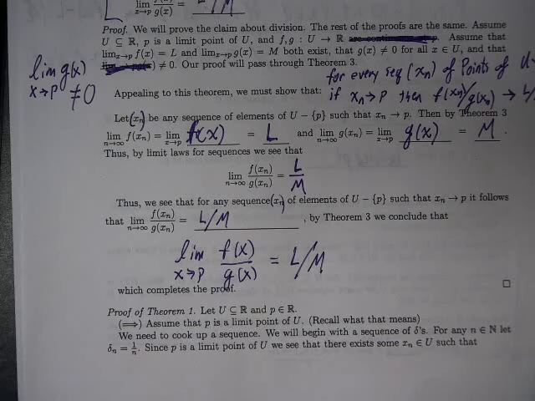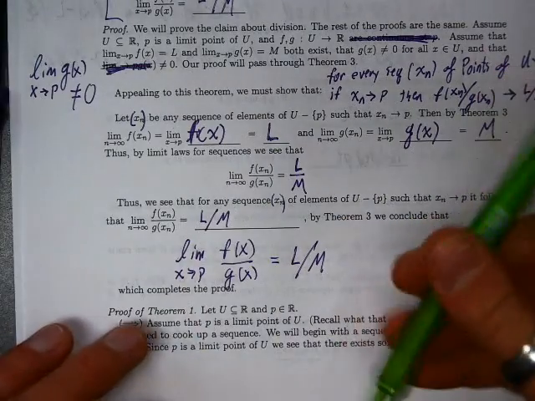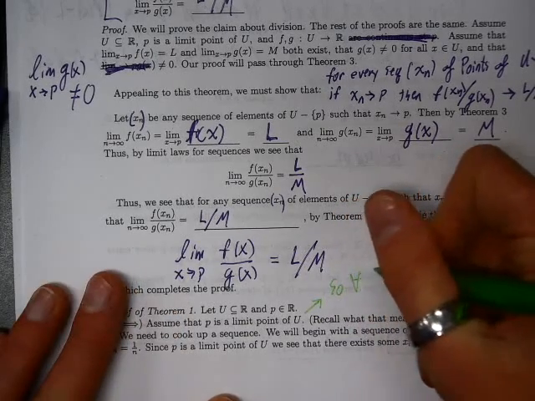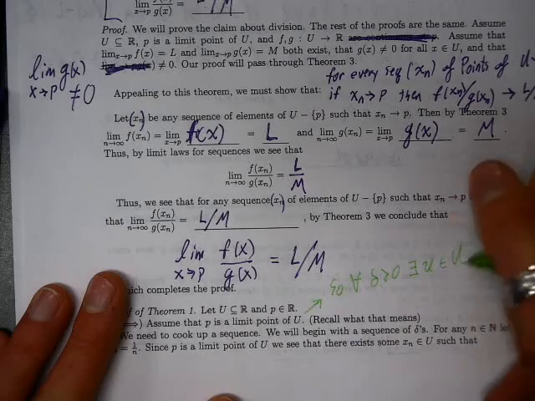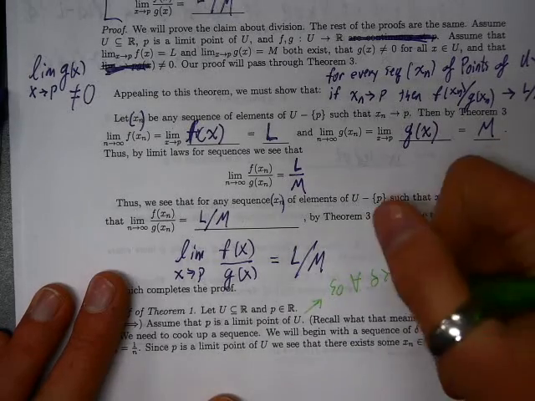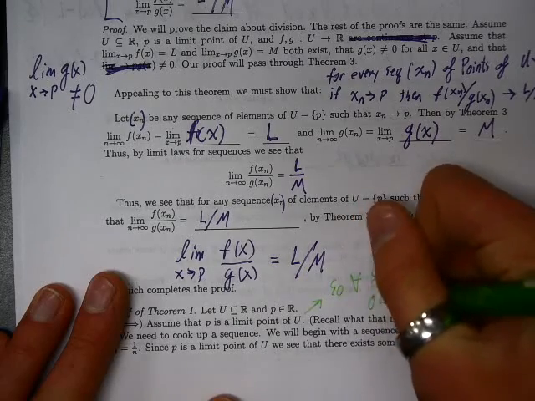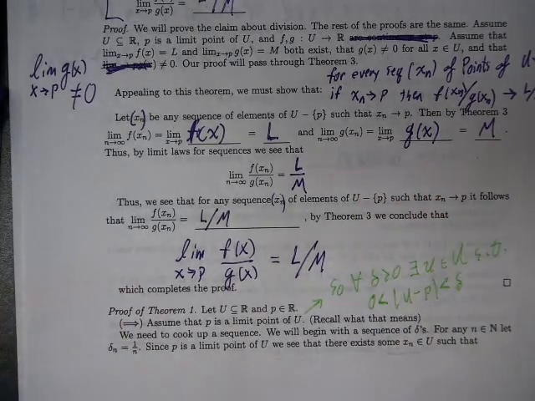So let's assume that P is a limit point of U. What does it mean for P to be a limit point of U? For every epsilon greater than 0, there exists a U in big U such that the distance between U and P is between 0 and epsilon. Delta, yeah. It doesn't matter what letter you use, right?